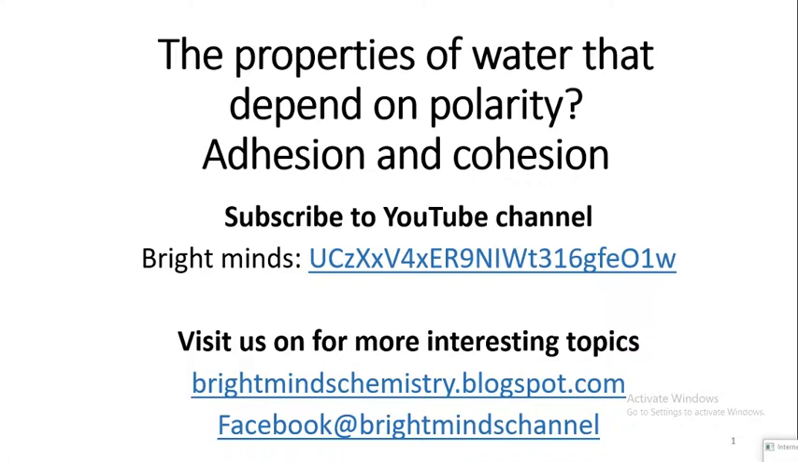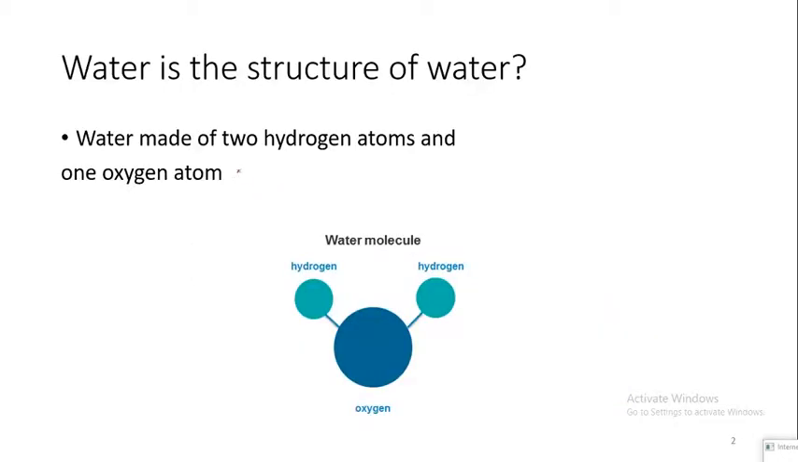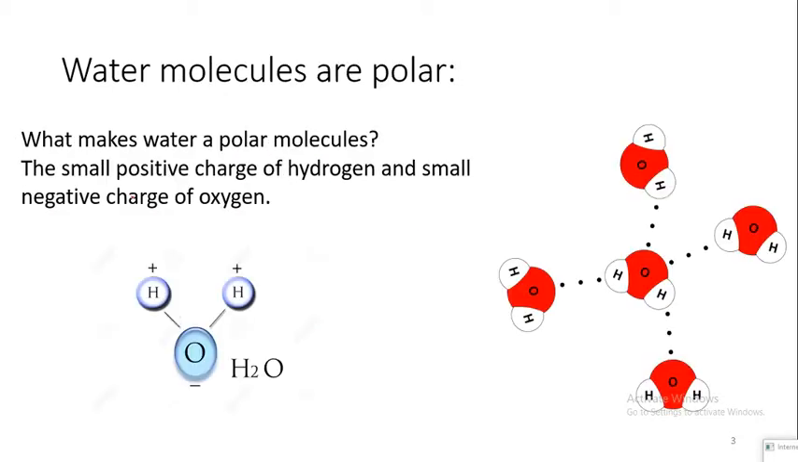Today will be a quick video about the properties of water that depend on polarity, adhesion and cohesion. So first we all know that water is made out of two hydrogen atoms and one oxygen atom.